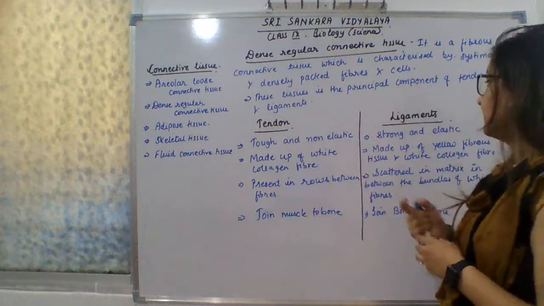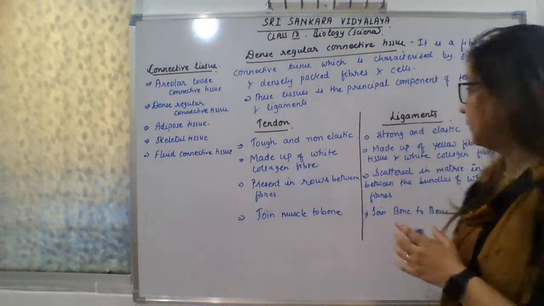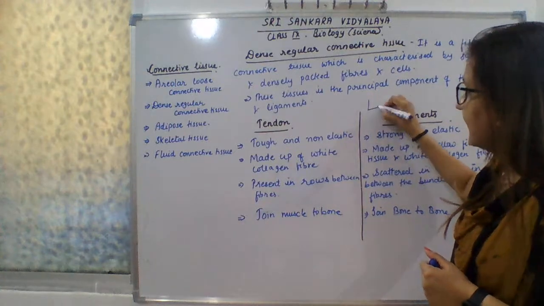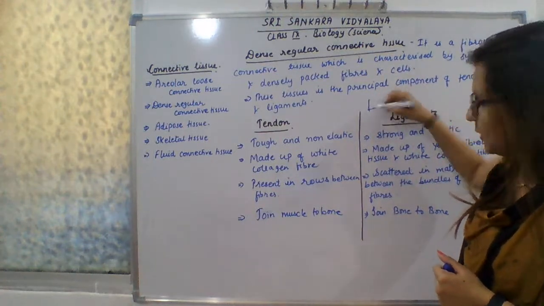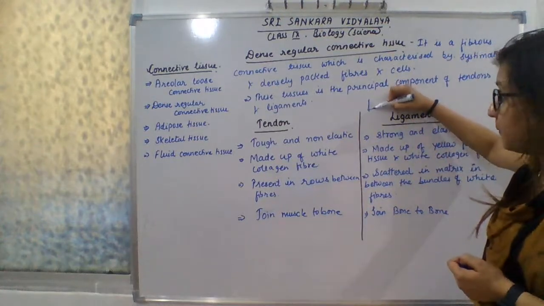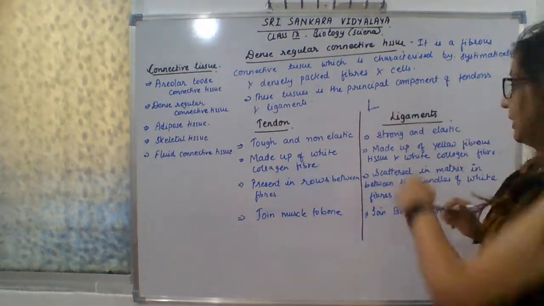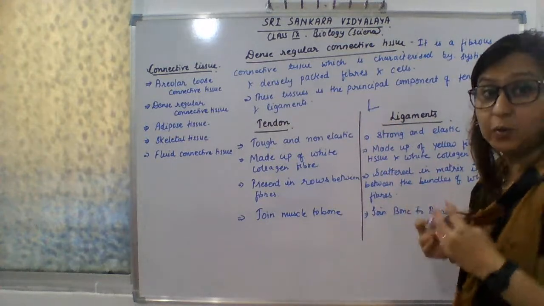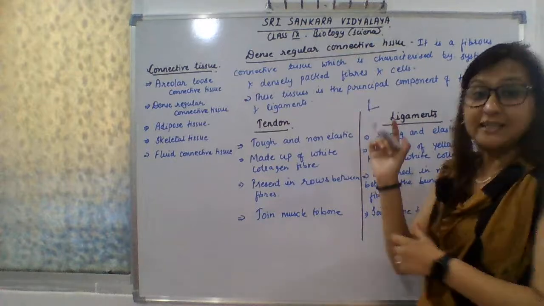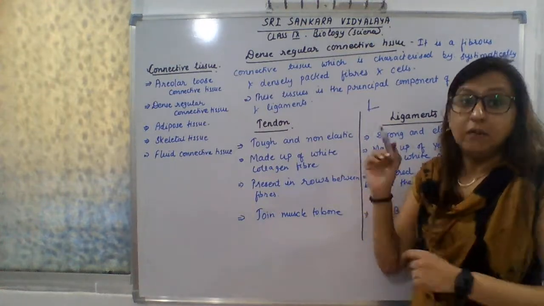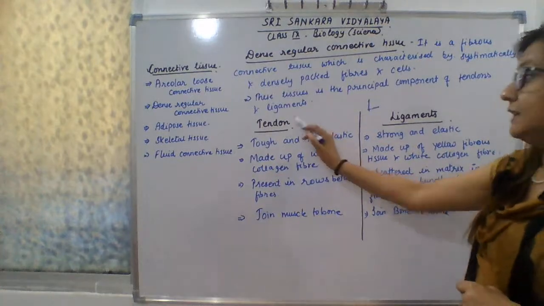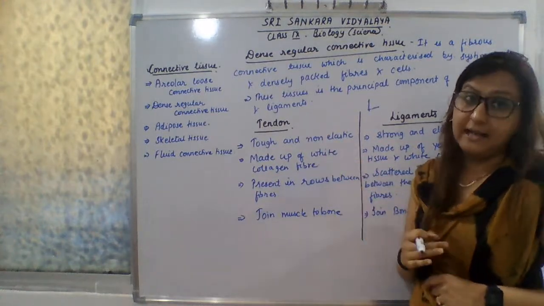I'm just giving you a method to learn: ligament, this is L. You see, this is one bone and this is another bone. That will be easy for you to learn, joining bone to bone. Okay, so this is a trick so you will not get confused between tendon and ligament. The one that joins muscles to bone is tendon, the one that joins bone to bone is ligament. Okay. Now the tendon is tough and non-elastic.